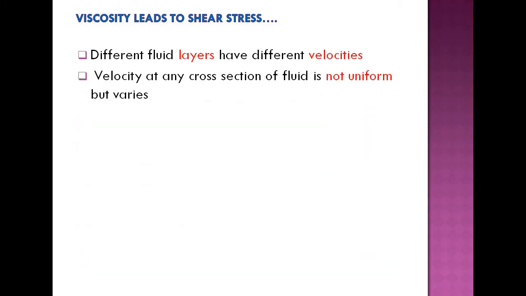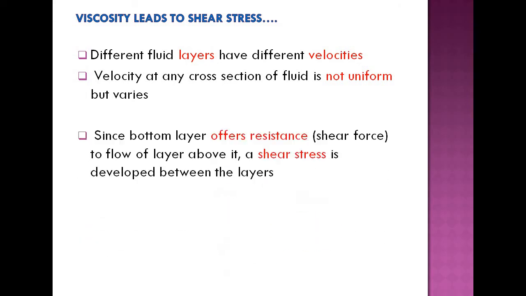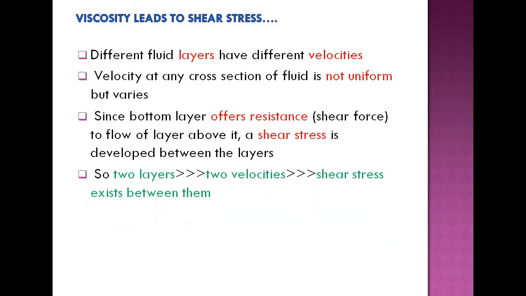So what we have just said is that different layers of fluid have different velocities because of the viscosity property. That means velocity at a particular cross section is not uniform, but it varies from 0 to maximum. So the bottommost layer offers a shear force to the flow of the layer just above it. That means we have two layers with two different velocities, and there is a viscous resistance between the two. That means there is a shear stress existing between the two layers.